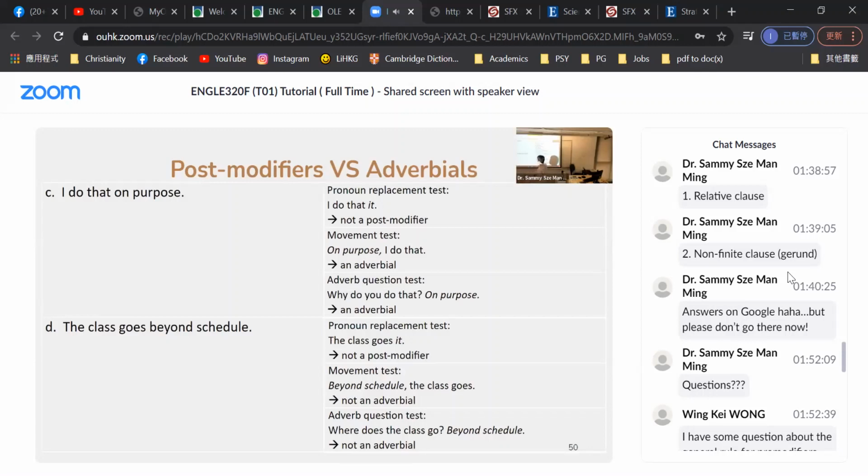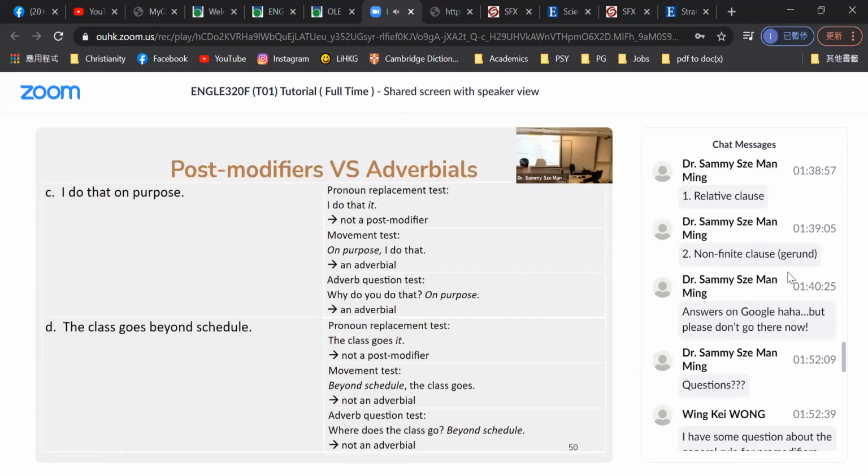So if we do something like movement test or adverb question test here, like we try, by any means, to separate goals and beyond, it is a must to obtain a result that the sentence is not grammatical, therefore it is not an adverbial.